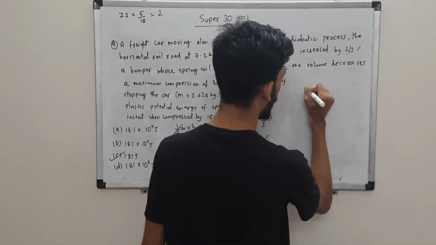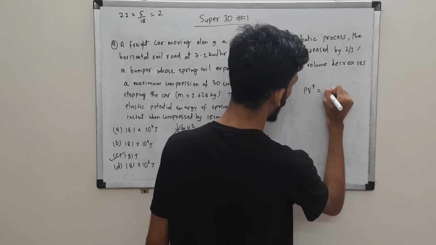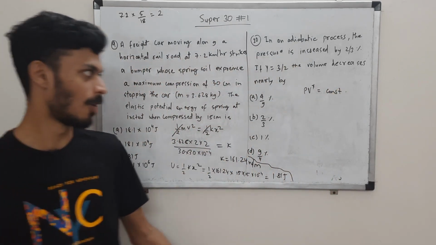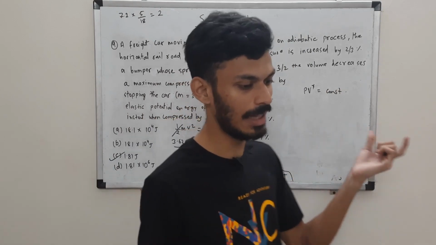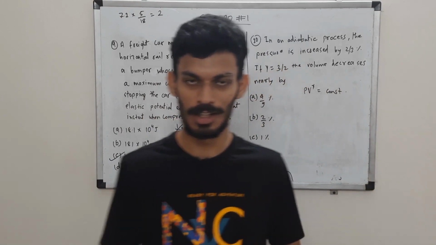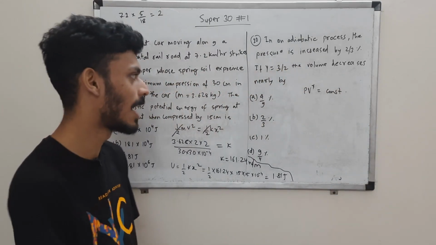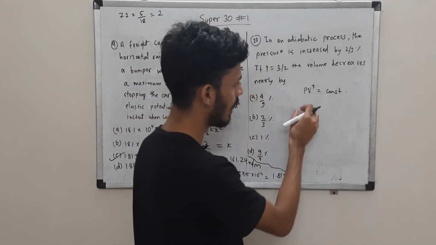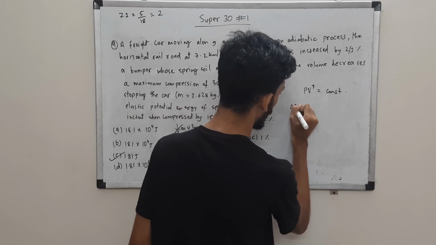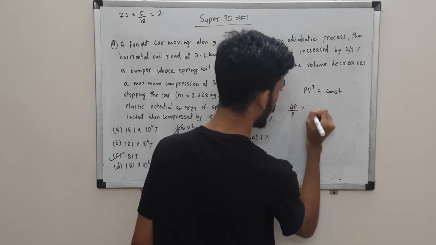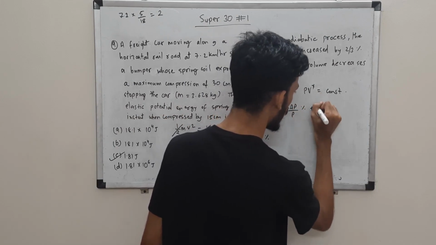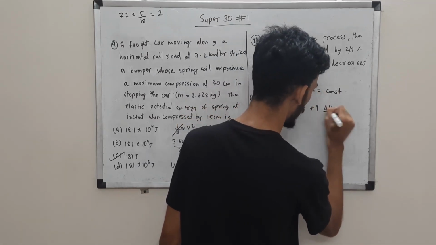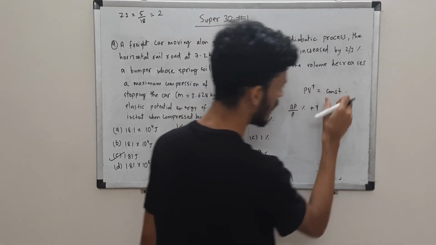Okay, so for an adiabatic process, we know that PV^gamma is constant. Here you can use the concept of error analysis, or you can take a log and then take the differentiation. Basically that becomes error analysis, right? So we can see that the percentage error in P plus gamma times the percentage error in V will be the percentage error in the constant. Gamma is the power, so it comes down.